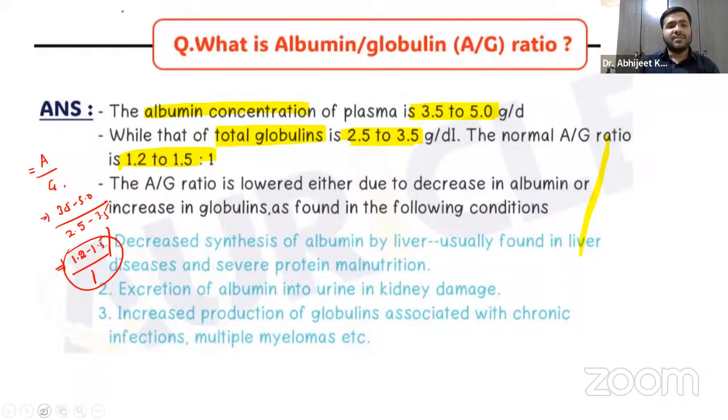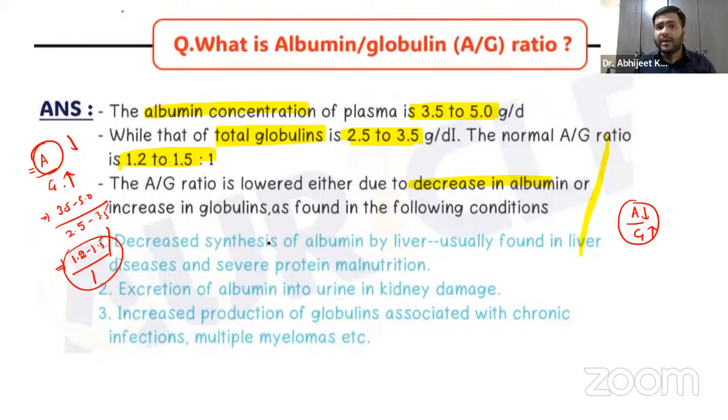Apart from that, the A by G ratio is either lower due to the decrease in the albumin, right? Obviously, guys, if the ratio is going down, the upper component will be decreased, or there can be an increase in the globulin component. The basic maths, guys. If you decrease the albumin, the ratio will decrease. Or if you increase the globulin part, obviously the ratio will decrease.